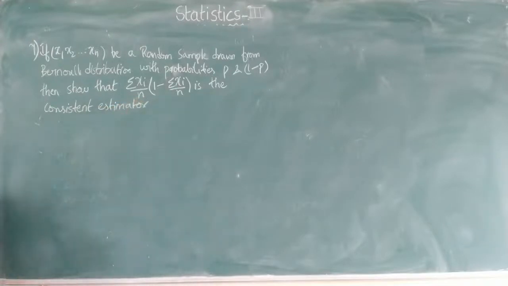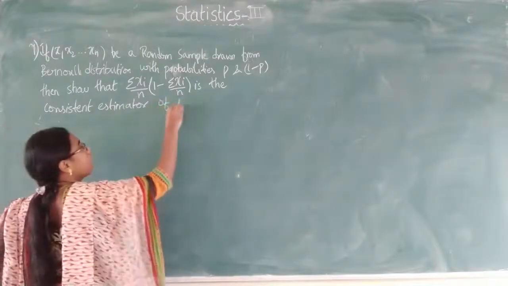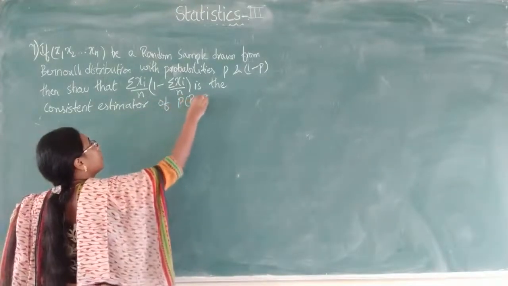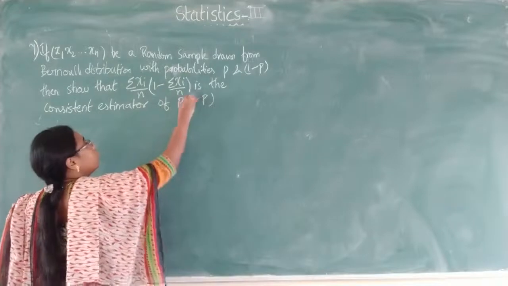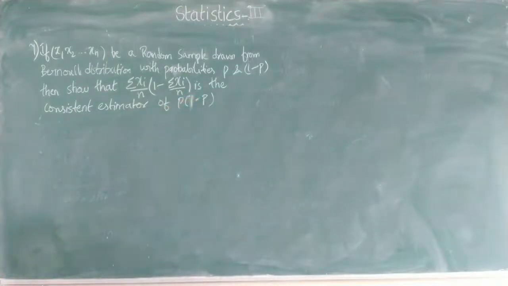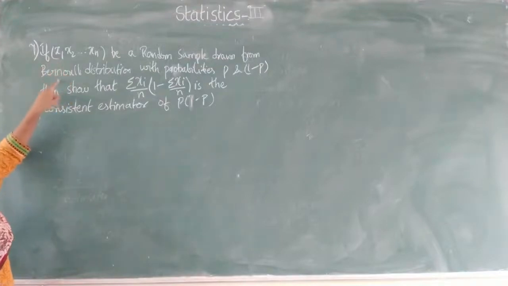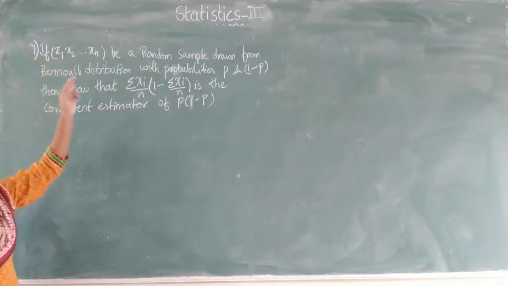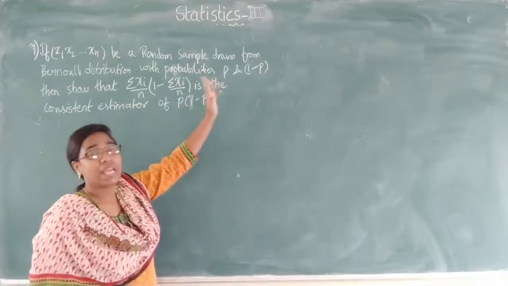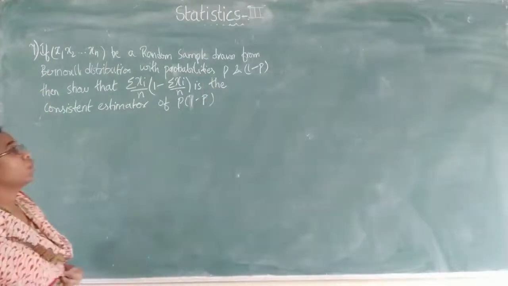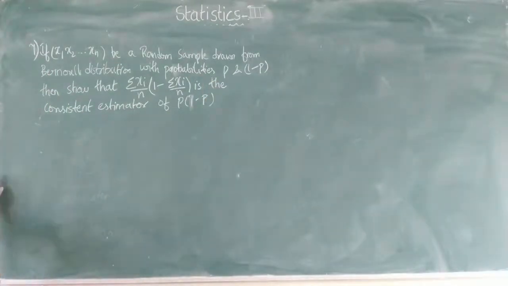Is the consistent estimator of p into 1 minus p. So here it is given that a random sample is drawn from the Bernoulli distribution, which has the probabilities p and 1 minus p. So if it takes the value 1, it is p. If it takes the value 0, the probability is 1 minus p.